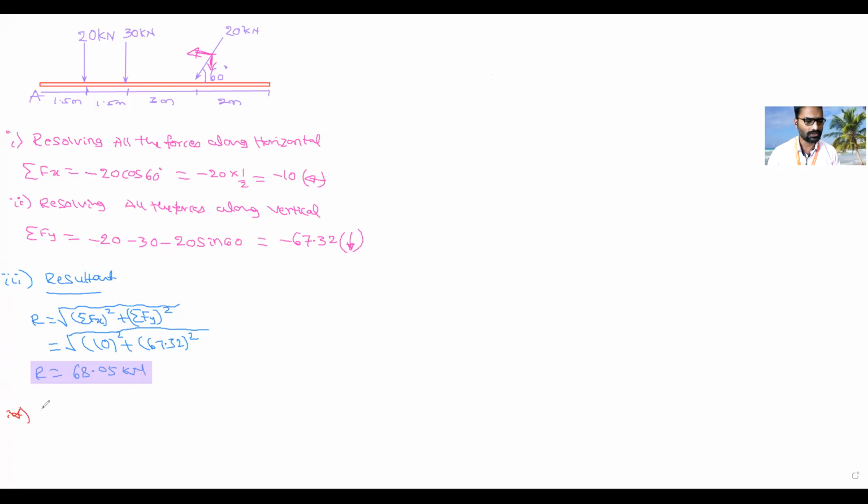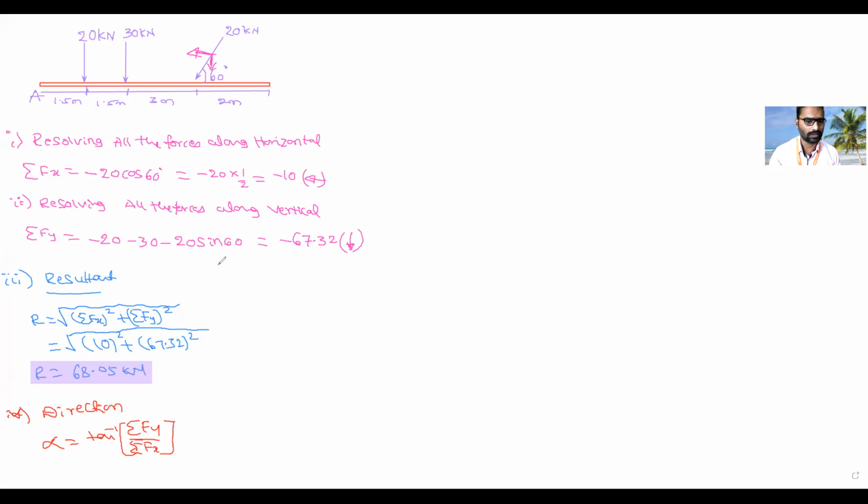So fourth one is direction. So what is the value of alpha? Direction is given by alpha is equal to tan inverse of sigma fy upon sigma fx.